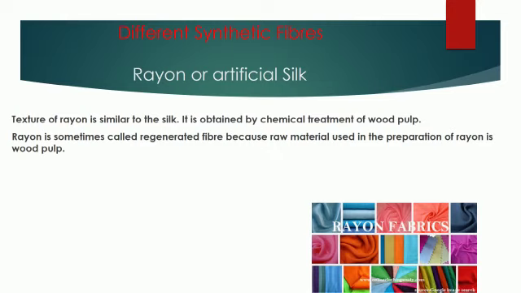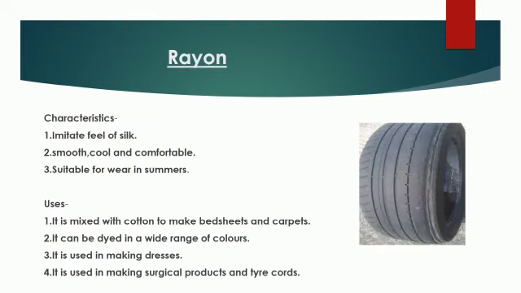And rayon is made up of wood cellulose, which is a natural fiber, so it is called regenerated fiber. So it is not completely an artificial fiber, as its raw material is a natural fiber. Now we will study about the characteristics of rayon and uses of rayon.